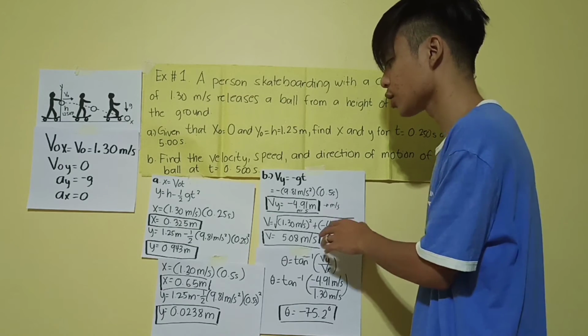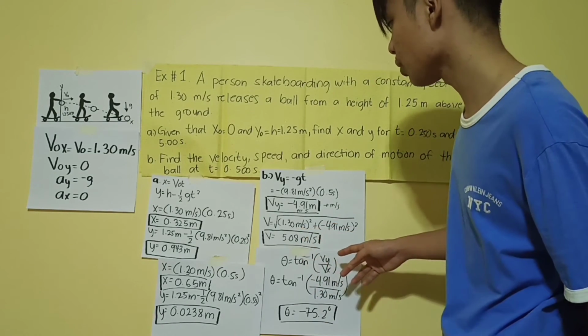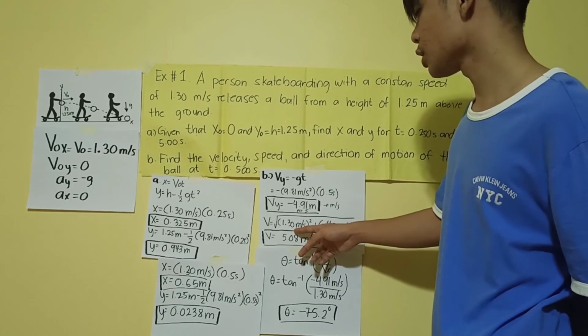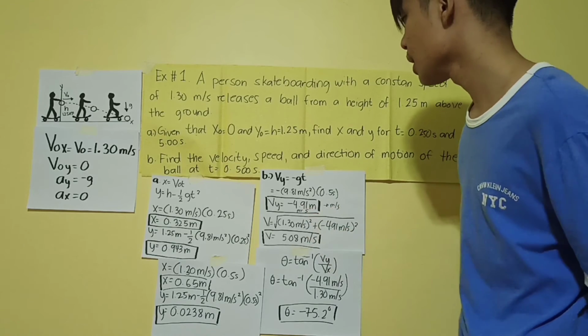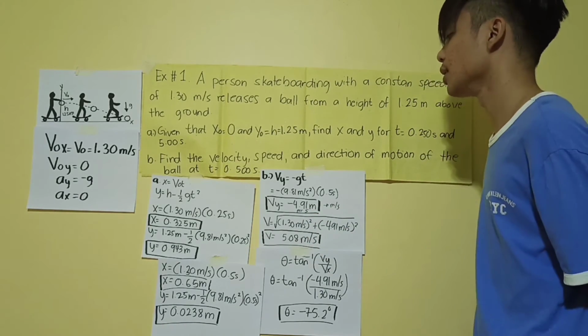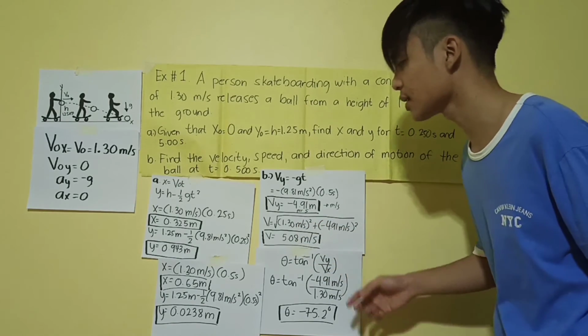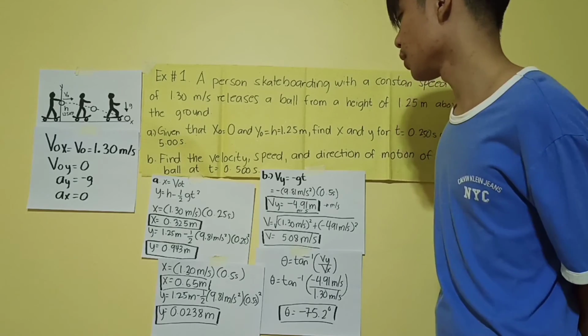meters per second. So, para naman makuha natin yung speed, substitute na natin yung mga values na meron tayo, 1.30 meters per second, quantity squared, plus yung nakuha natin dito, which is negative 4.91 meters per second, squared. So, by calculating, ang makukuha nating sagot ay 5.08 meters per second.